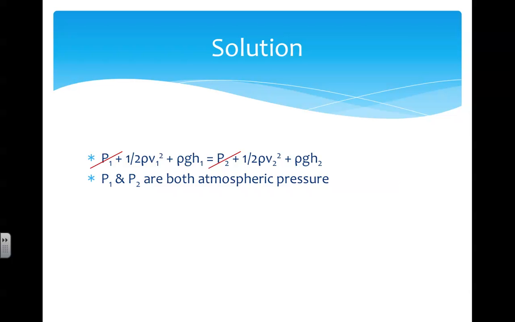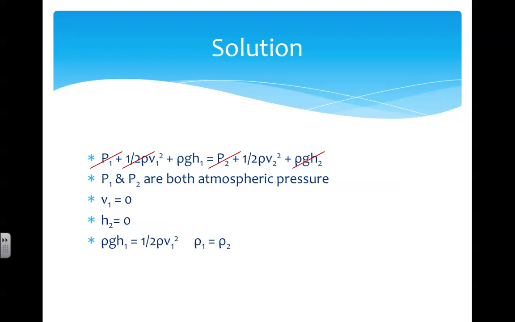Also, we can say that the water in the tank is essentially motionless. Even though the water level will be dropping, this takes place rather slowly, so we can say V1 is 0, meaning that the 1/2 rho V1 squared term is 0, and we can get rid of it. Also, the faucet is considered the lowest point of the fluid's motion, so we can say height 2 equals 0, and therefore rho gh2 is 0, so we can get rid of it as well.